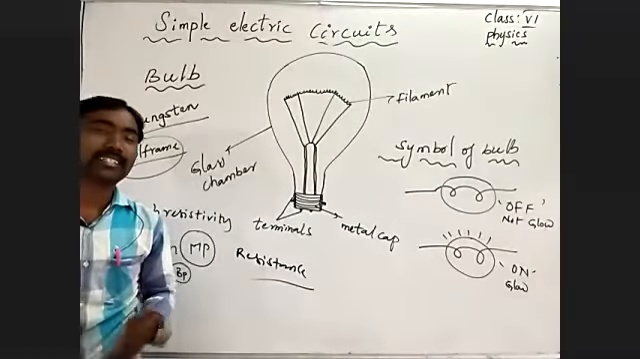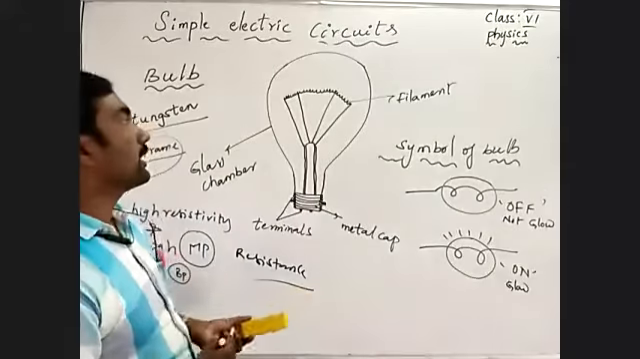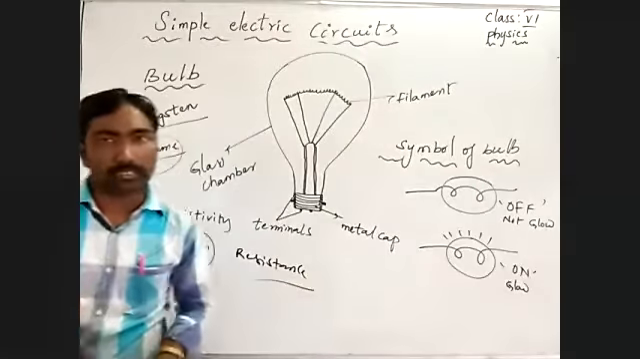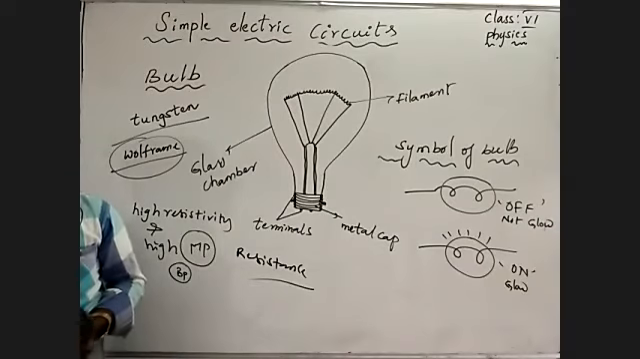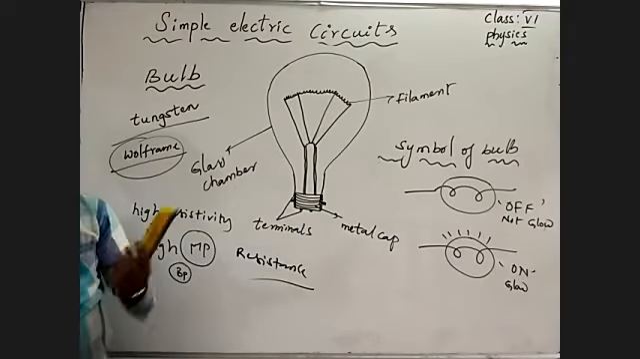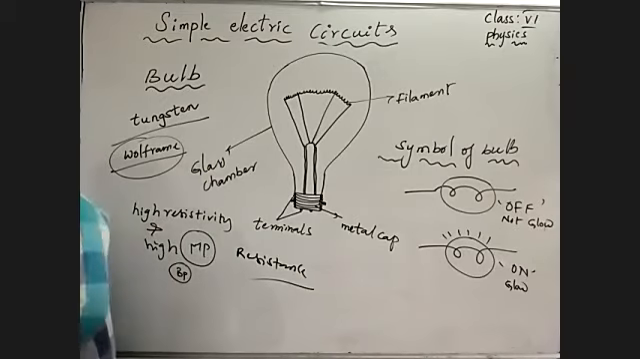If there is excess electric current passing through the bulb, at that time the filament will break, means it starts to break. When the filament breaks, what happens? We never get light from the bulb. Understand?